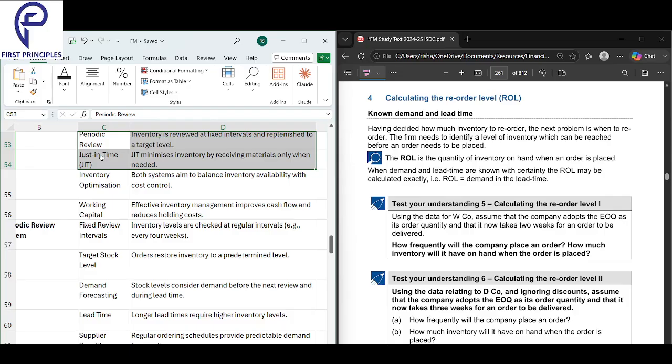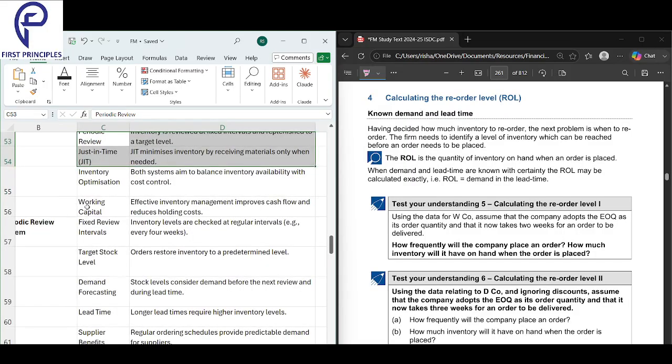Inventory optimization. Both systems aim to balance inventory availability with cost control. Inventory optimization means both systems, periodic review also, just in time also. What they will focus on is balancing the inventory availability with cost control.